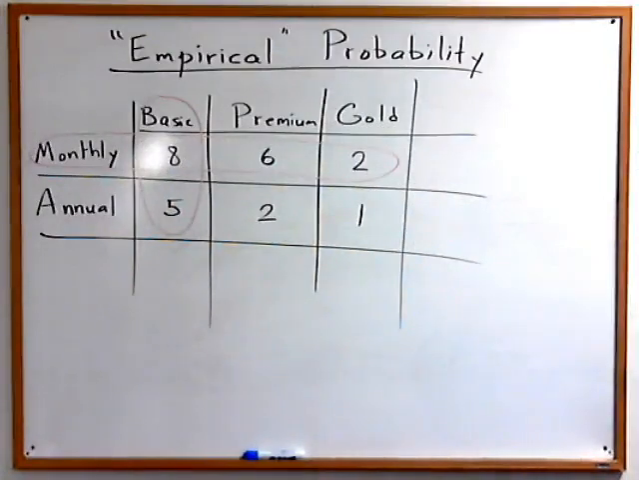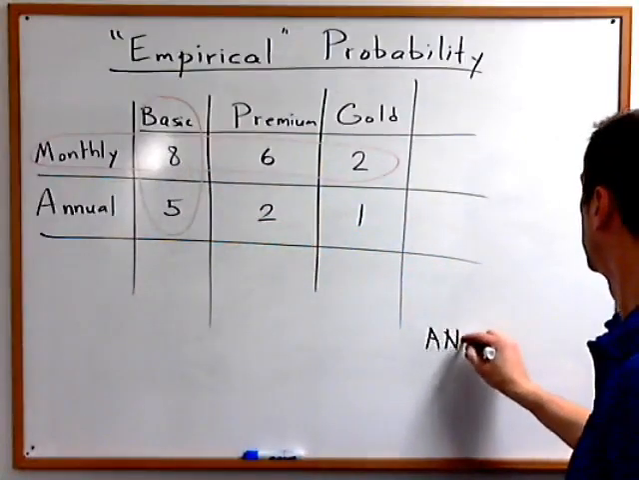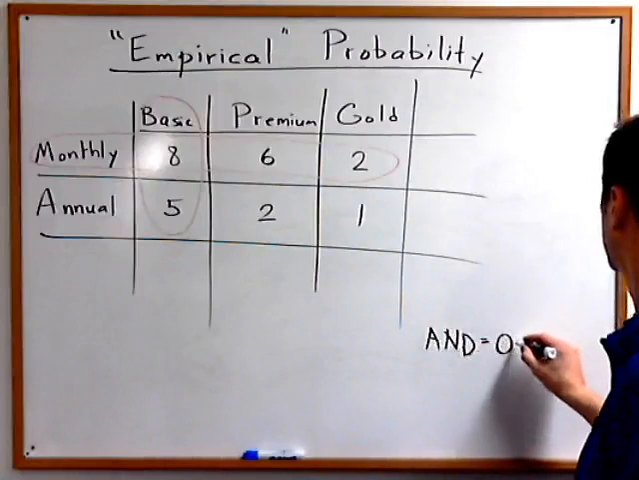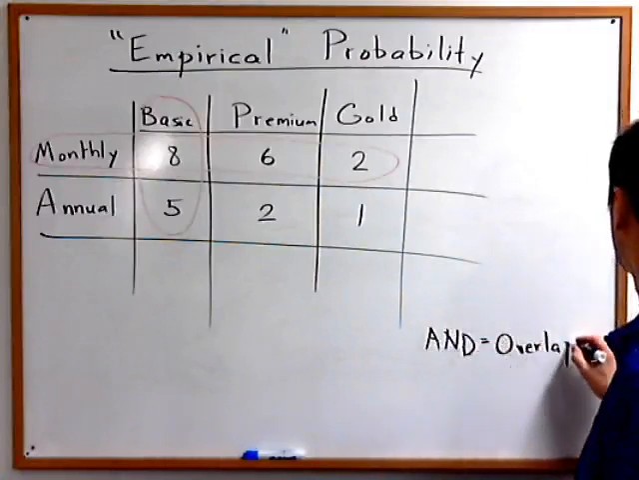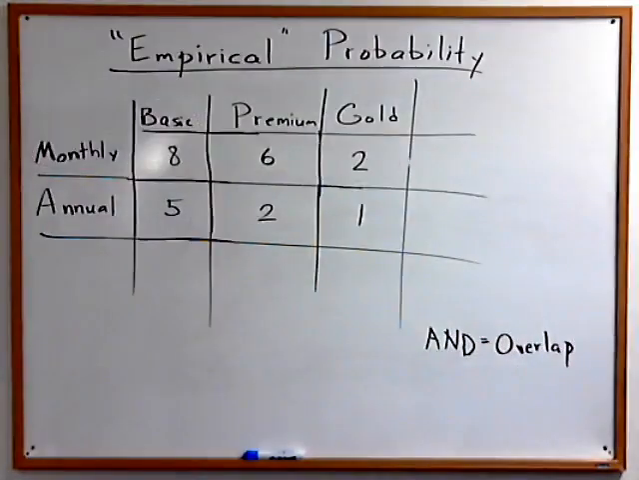So in the previous video clip, we defined and as associated with multiply. We're going to come back to that point later, but in these empirical data tables, the word and really means where they overlap each other. Anyway, back to my point. It's important to make row and column totals.